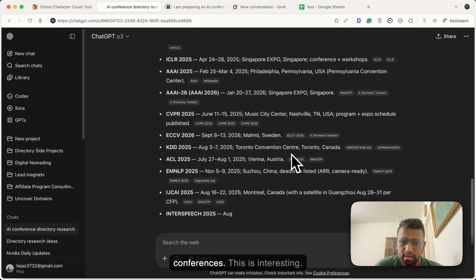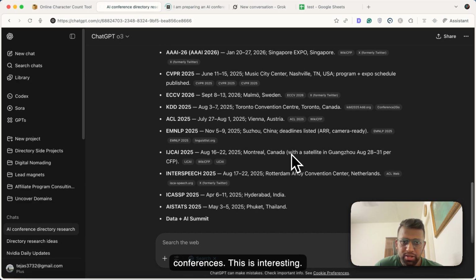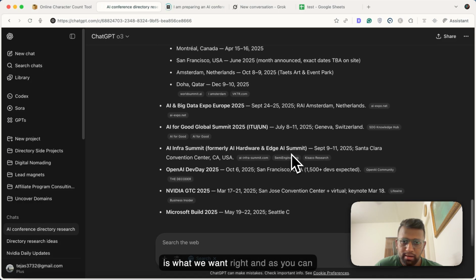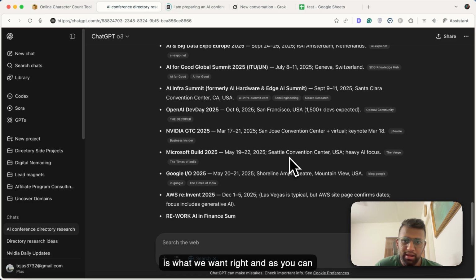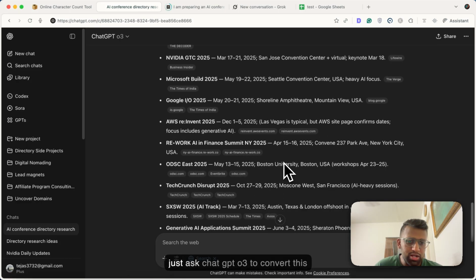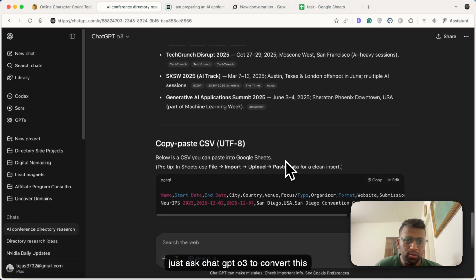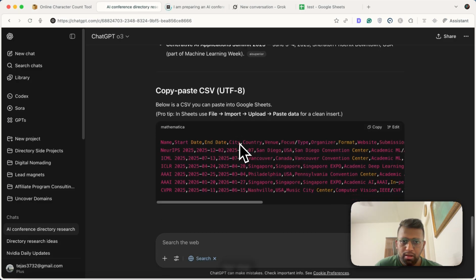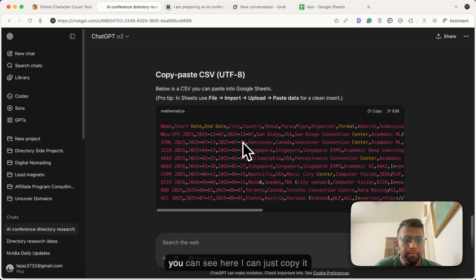For AI conferences, this is interesting. So this is what we want, right? And as you can see, there is a lot of data. Then I can just ask ChatGPT O3 to convert this into CSV, but it has already done it for me, as you can see here.